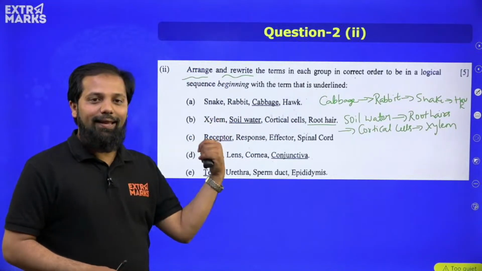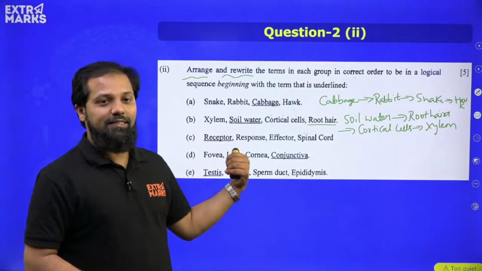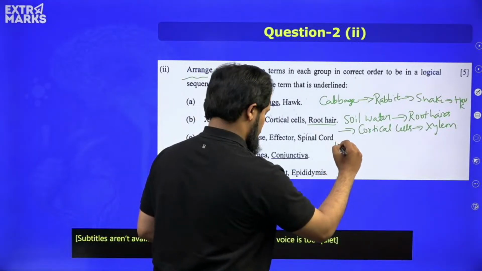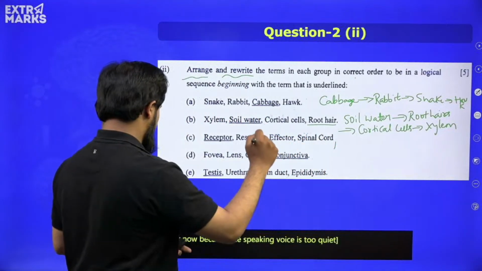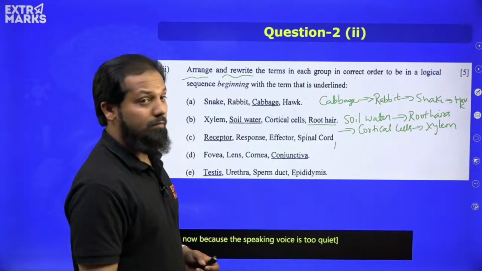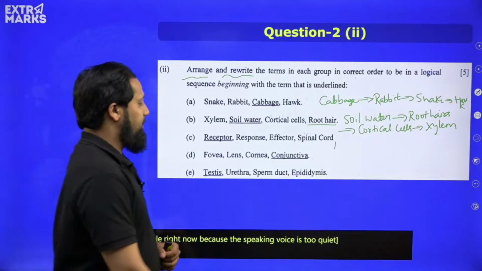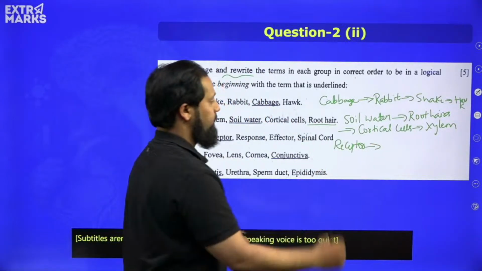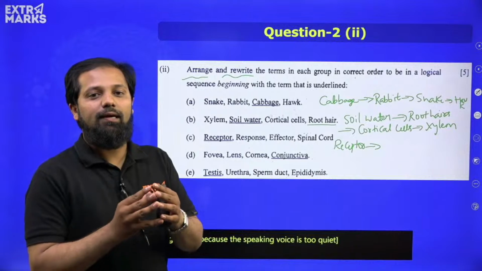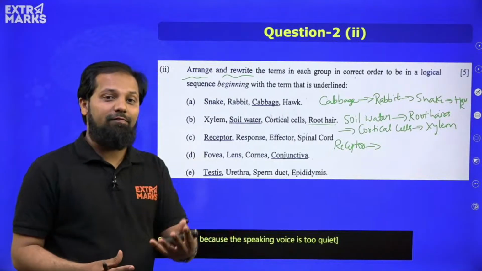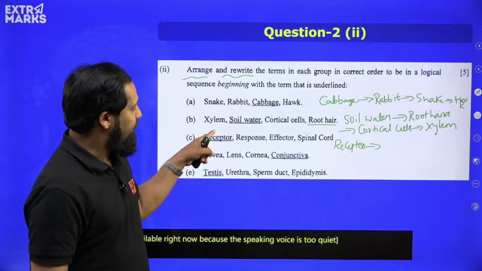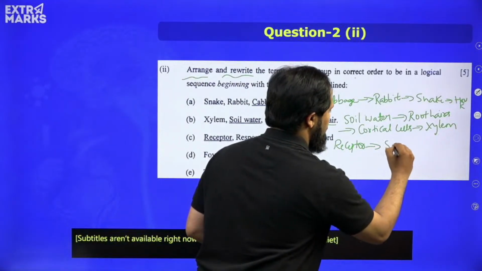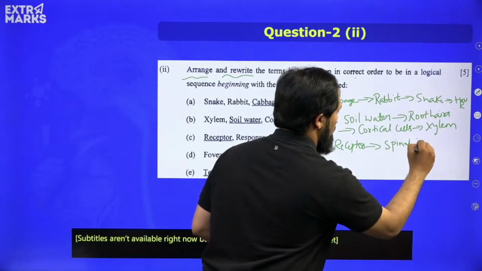Coming to the next sub question, we have a receptor to be the first term. So after receptor, if we speak about a particular reflex action, from the receptor, the information will be provided to the central nervous system, that is the spinal cord.